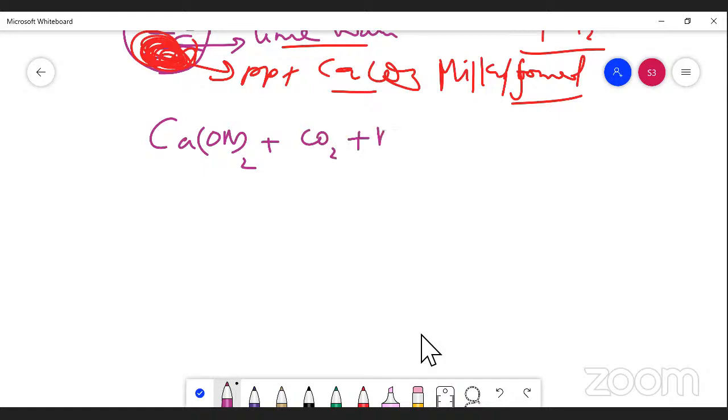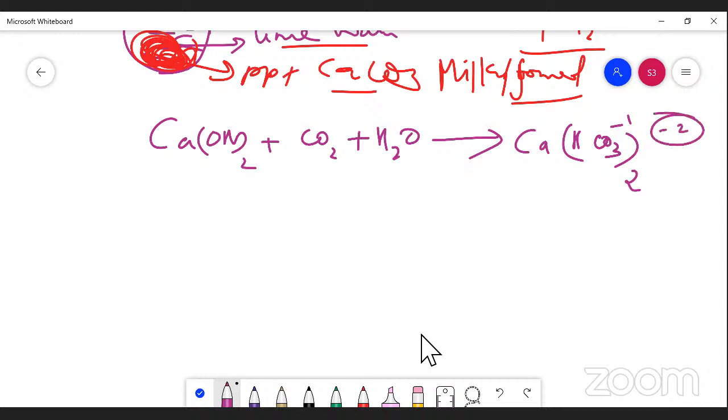This gives calcium bicarbonate. One bicarbonate has a charge of 1 minus, 2 bicarbonates have a charge of 2 minus, and calcium is 2 plus.